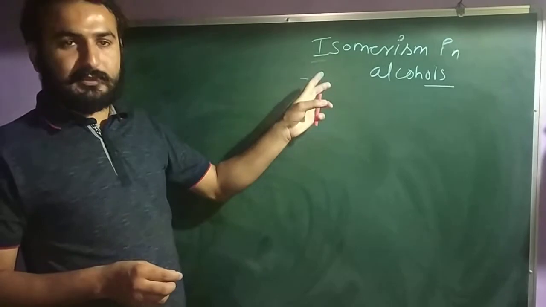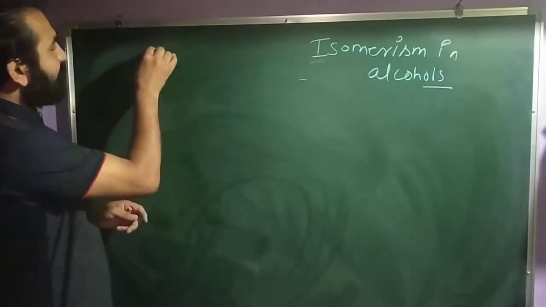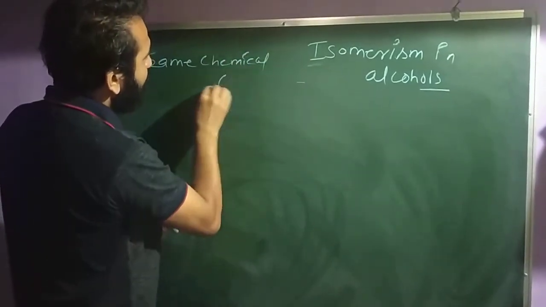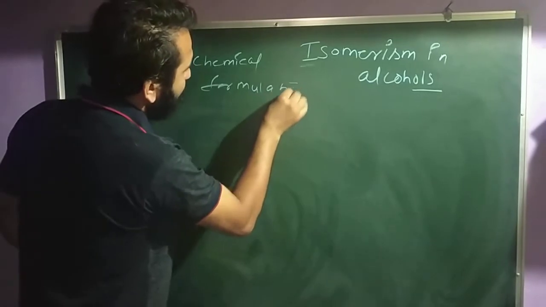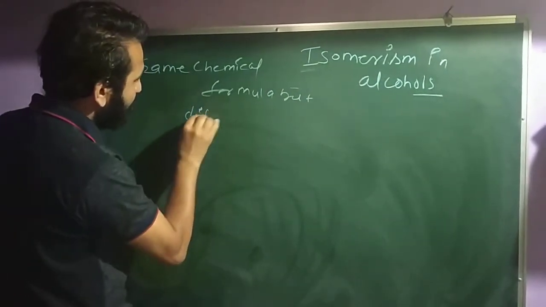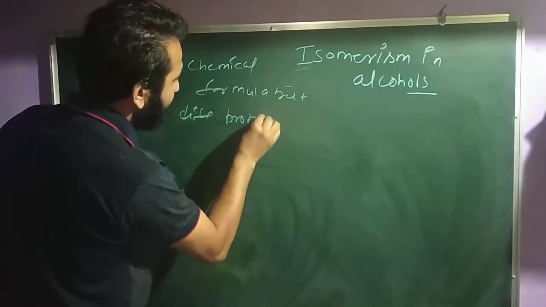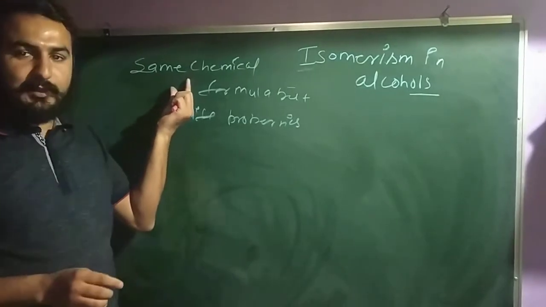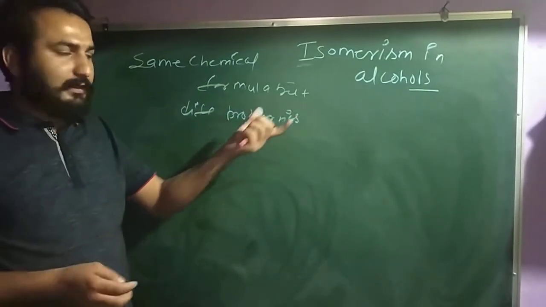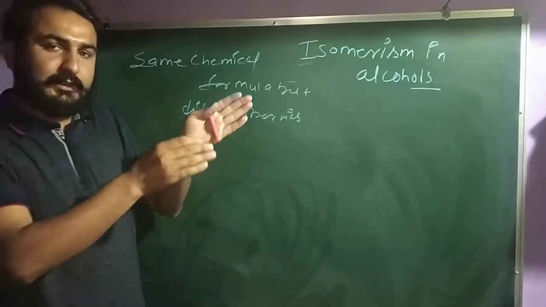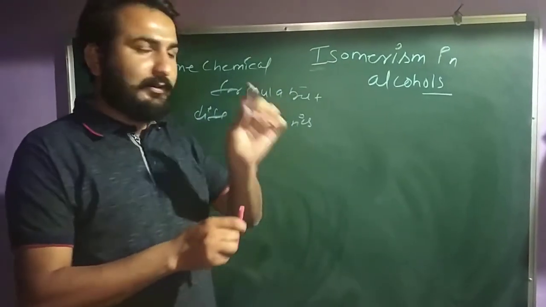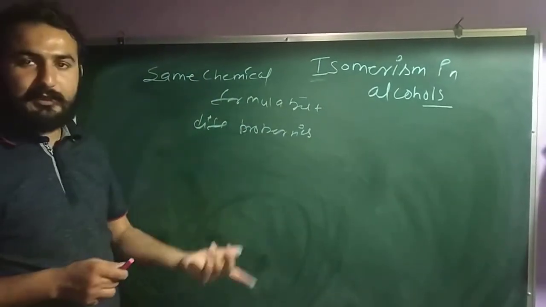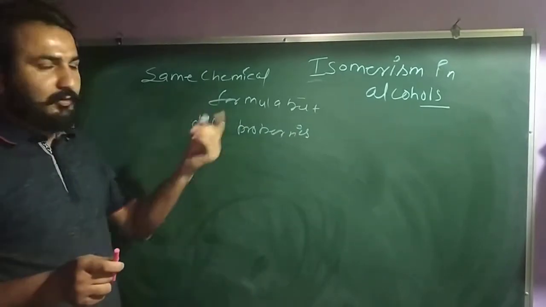What are isomers? Isomers have the same chemical formula but different properties. Having the same chemical formula but different chemical properties, due to their different structures. That means there is a variation in the structure, and variation in the structure means different chemical properties. So this is called isomers.